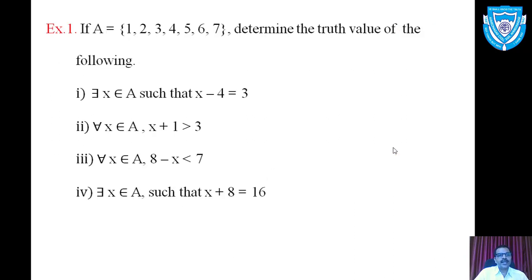Let us discuss some examples. Example 1. If set A is the collection of the numbers 1, 2, 3, 4, 5, 6, 7, determine the truth value of the following. Number 1. There exists x belonging to A such that x minus 4 is equal to 3. This is the existential quantified statement. Just before, I told you under what condition the existential quantified statement becomes true: if at least one of the objects in the collection satisfies the provided condition.